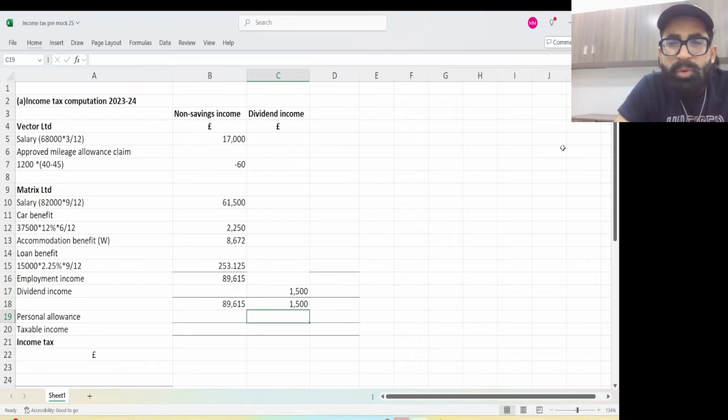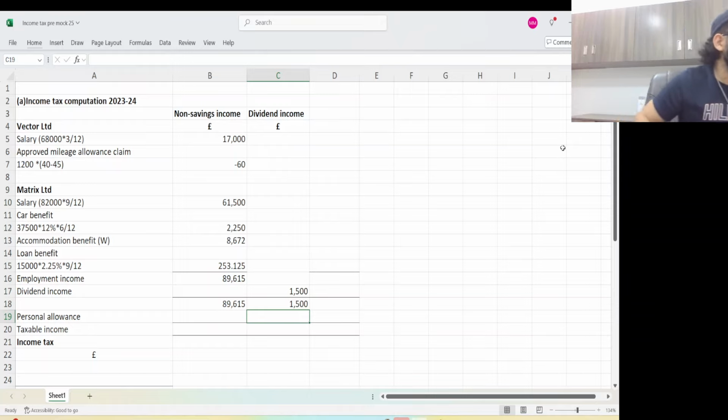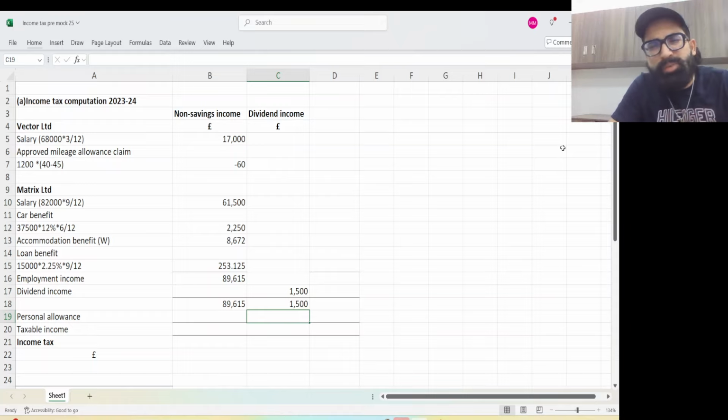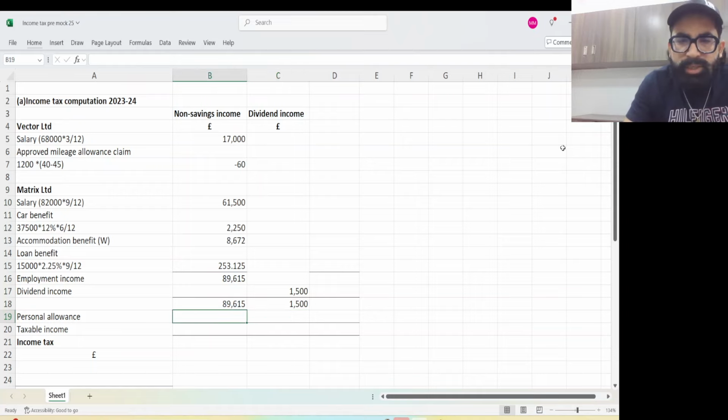Now my dear student, no need to make the total column. I have not made the third column, total income. There is no extra marks for that. Okay, so just use your common sense. 89 plus 1500 is something 90,000 something. So when your total income is 90,000 and something, definitely your A and I will also be less than 100,000. So in that case, you will have a fixed personal allowance of 12570, my dear students.